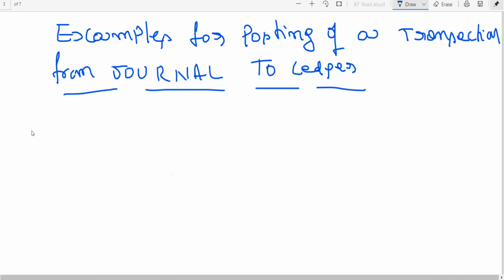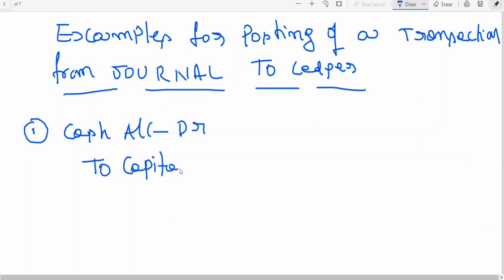Let me give one entry. Cash account debit to capital account, say 50,000.